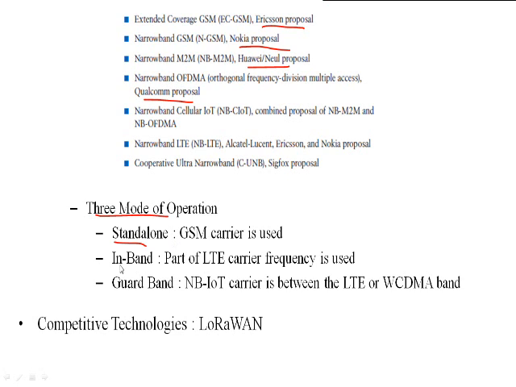In order to transmit the data, the GSM carrier is going to be used in the standalone mode of operation. If you go for the in-band kind of operation, a part of the LTE carrier frequency is going to be used for the transmission of the data, and for the guard band, the NB-IoT carrier is between the range of LTE frequency or the WCDMA frequency, wideband code division multiple access. So basically whatever Reliance phones were previously available with us, they are based on the WCDMA bands.